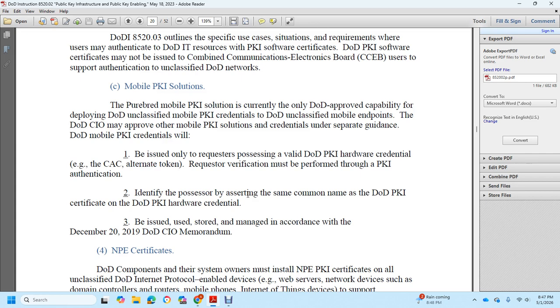DoD public key infrastructure credentials may be issued only with a request for processing possessing a valid DoD public key infrastructure hardware credential, common access card, or alternate token, and request for verification must be performed. Public key infrastructure authentication identifying the possessor, asserting the same common name of the DoD public key infrastructure hardware credential to be issued, per the December 20th, 2009 Department of Defense Chief Information Officer Memorandum.